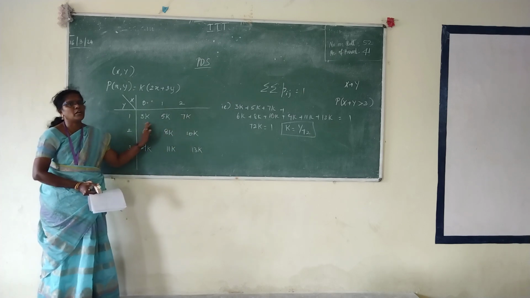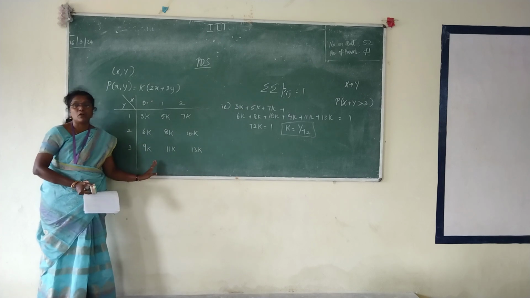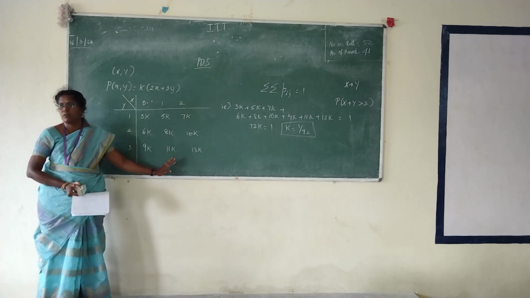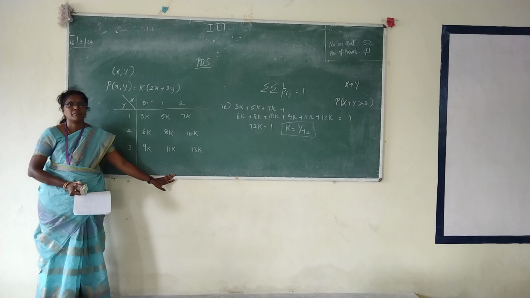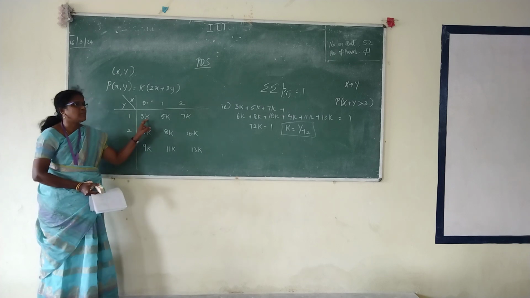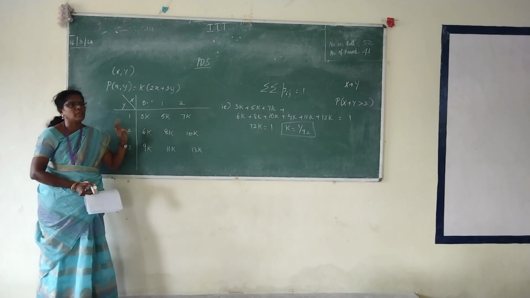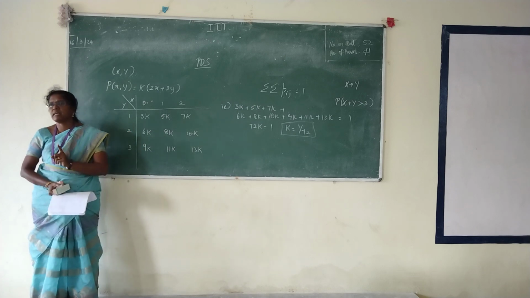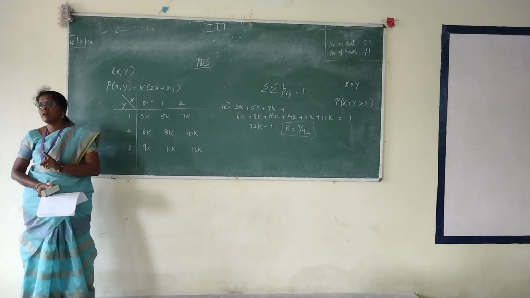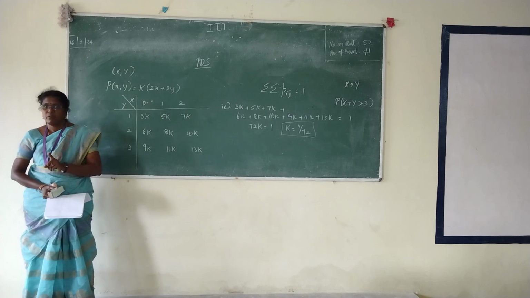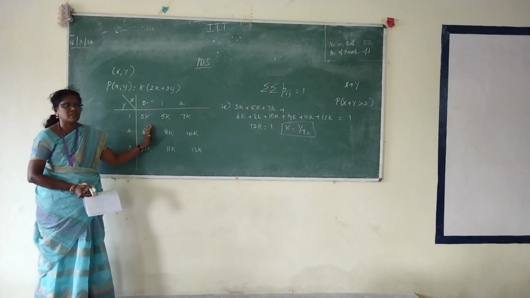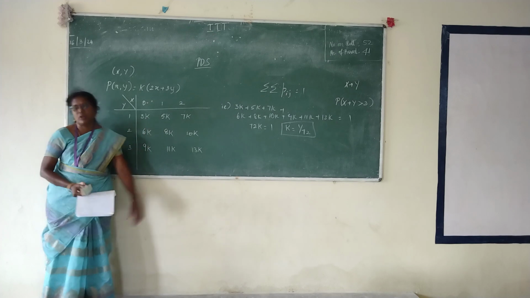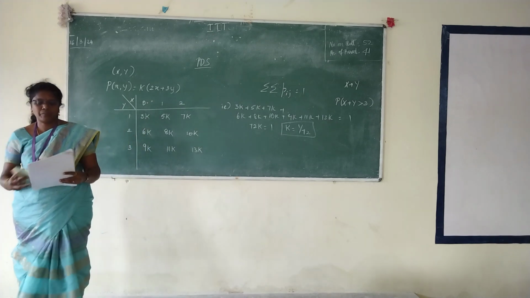So first step, do a cross check of whether what you got as the k value is right or wrong. How do you do that, madam? When you add the values after replacing, it should be equal to 1. If you get 1, the k value is right. Otherwise the k value is wrong. Okay, should we replace or have it as it is? Have it as it is. So start the first one.